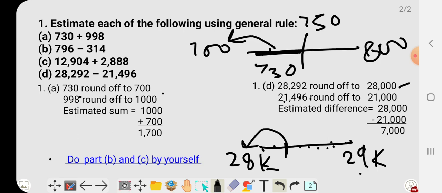And 21,496. 496 is less than half, yes, 400, because half is 500. So it will be 21,000. When we find the difference, because in part D they are asking for the difference, on subtracting we get 7,000. Clear? The rest of the parts, that is part B and C, you have to do by yourselves and check your answer in the answer sheet. If the answer doesn't match the answer sheet, you can ask me also, because maybe you have taken another kind of estimation.